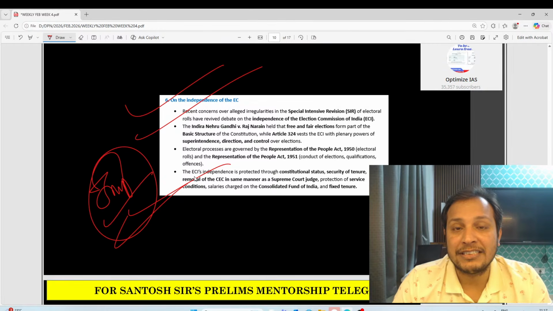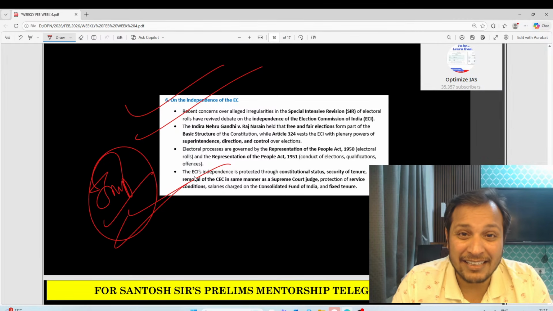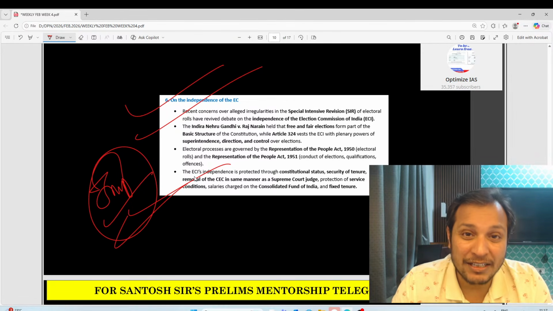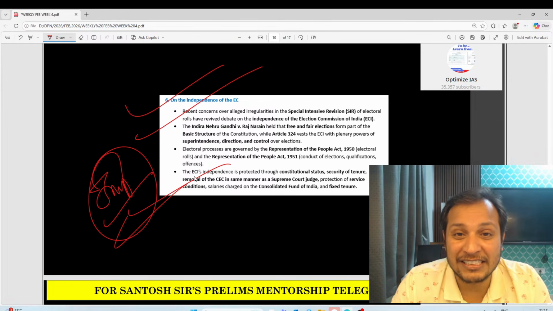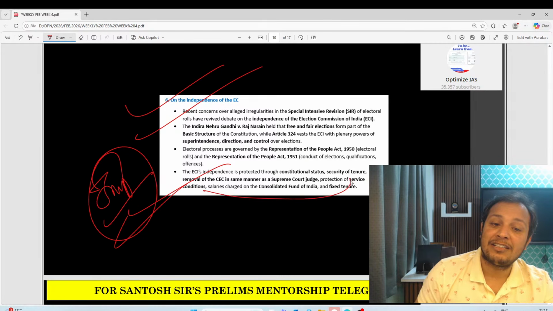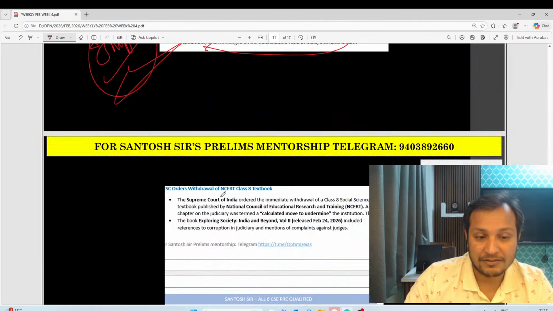This is really important, guys. The Chief Election Commissioner cannot be removed from his post easily. Only through a process similar to the impeachment of a Supreme Court judge is the removal done. The same process is there for the Chief Election Commissioner. This is very, very important. They have a fixed tenure, and the salaries are charged on the Consolidated Fund of India. This is very important.